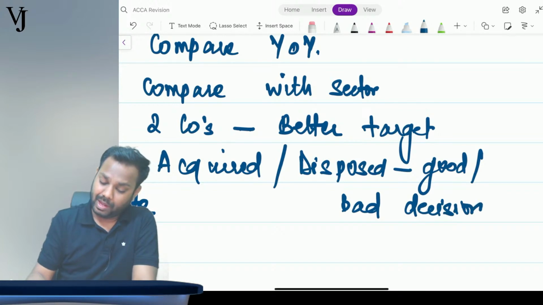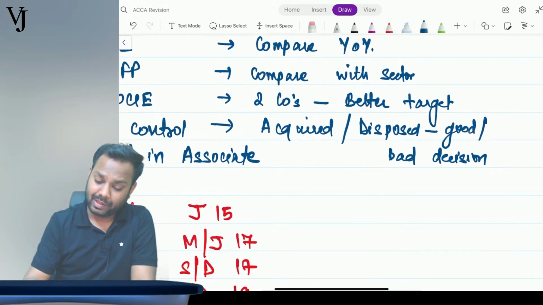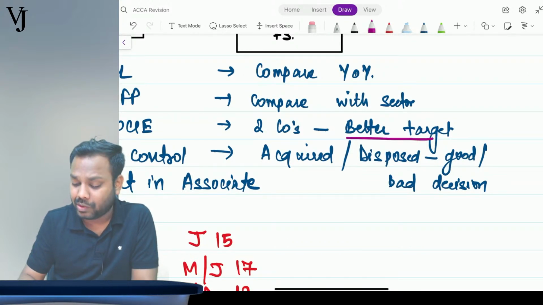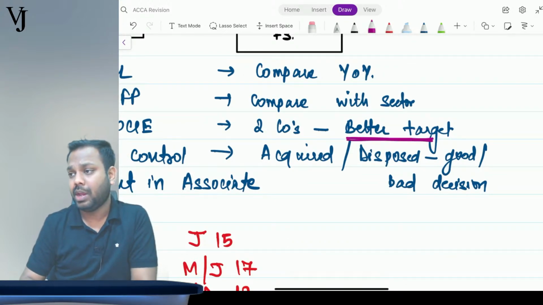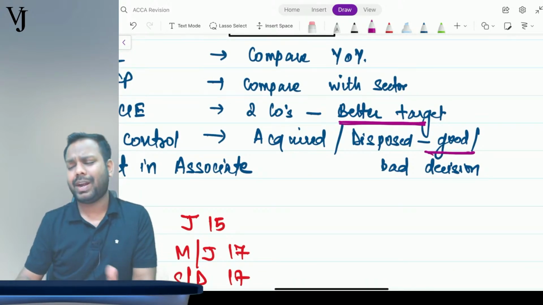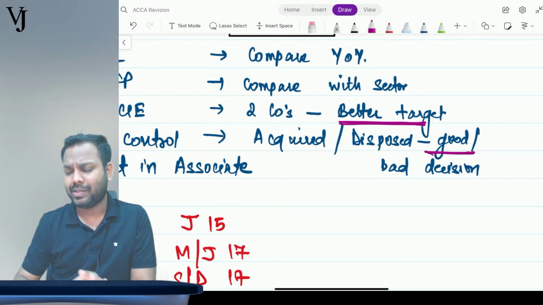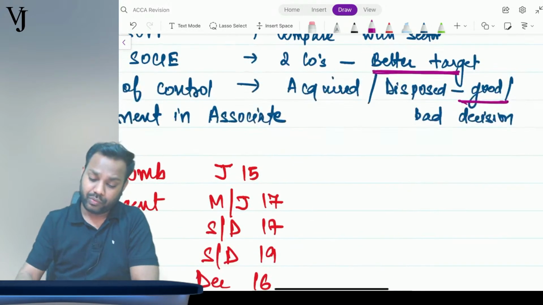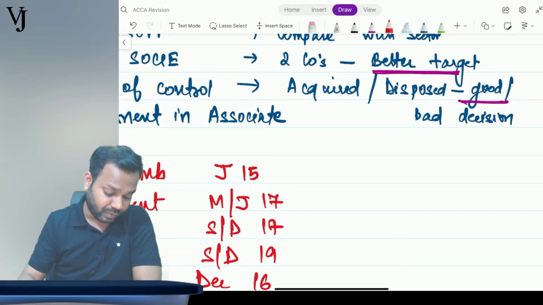Now understand, here in this case, it was asking you to make a decision. Which company shall I invest? And here it is saying that I have already invested. Now you tell me, is this investment a good decision or not? So now the questions which you have to solve for interpretation of FS are: